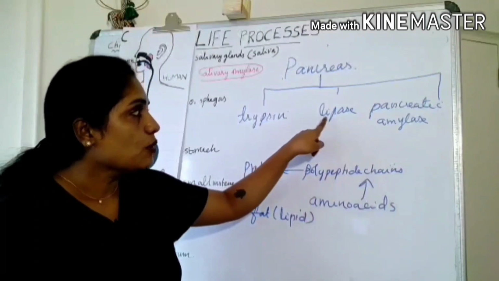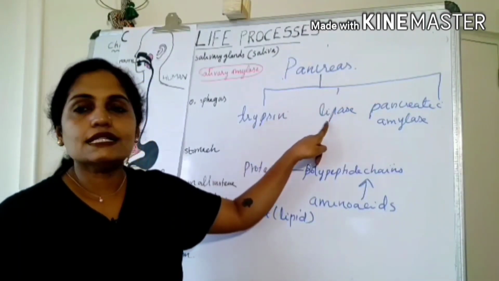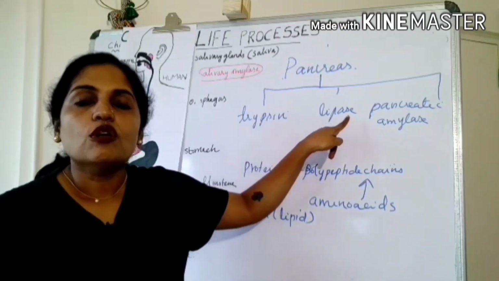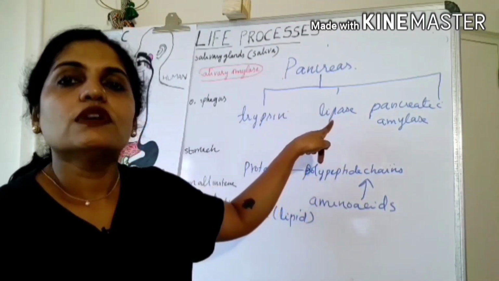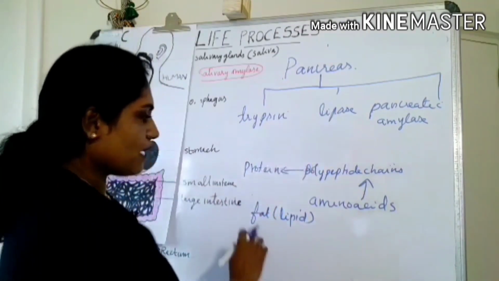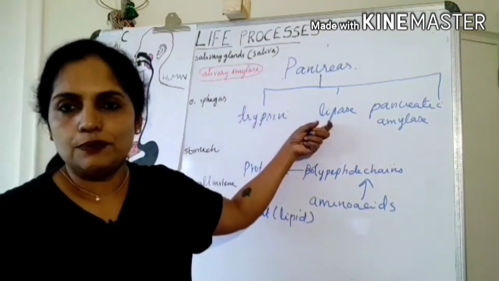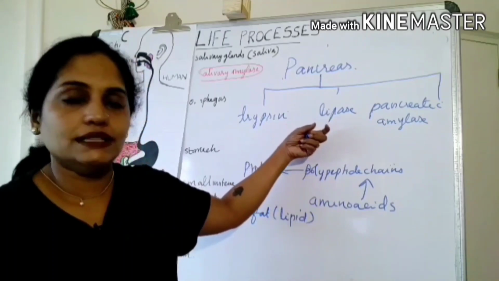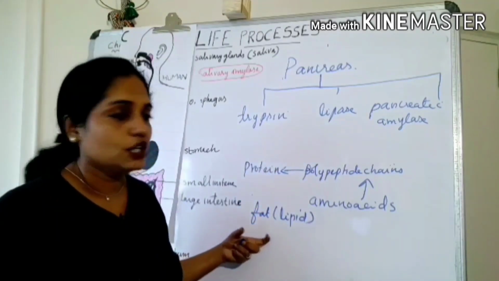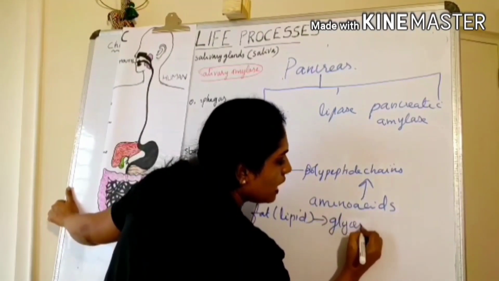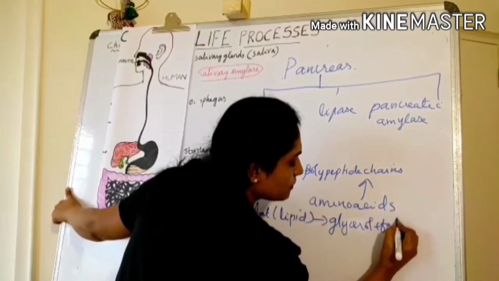The second enzyme produced by the pancreas is lipase. Lipase is an enzyme used for the digestion of lipid or fat. Fat is otherwise called lipid. This enzyme is called lipase. It helps in the breakdown of fat into glycerol and fatty acids.